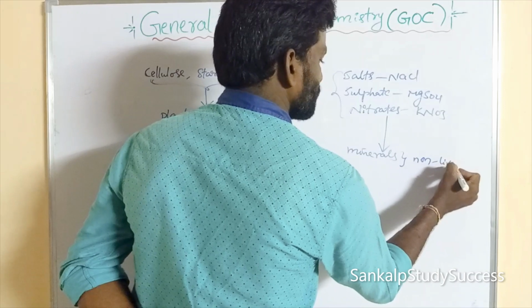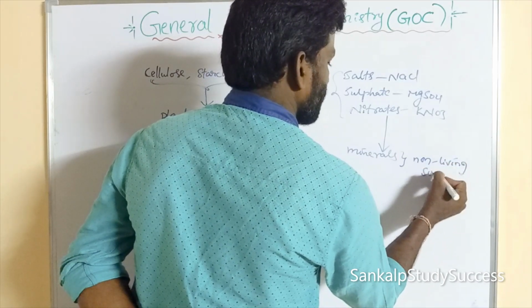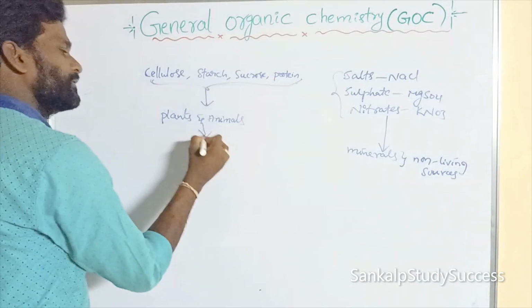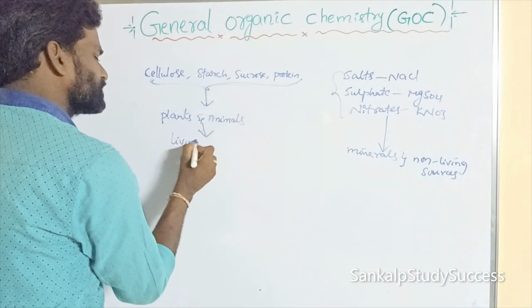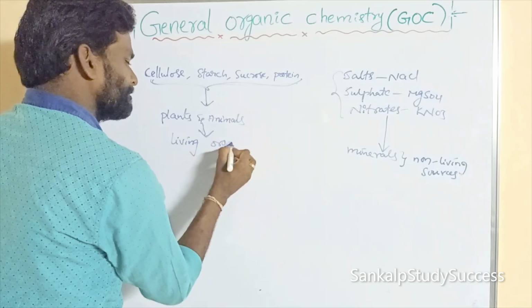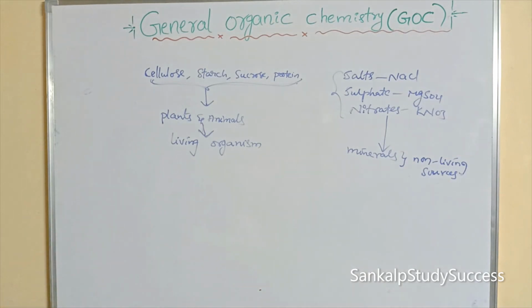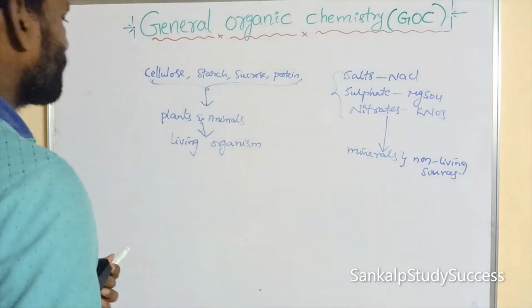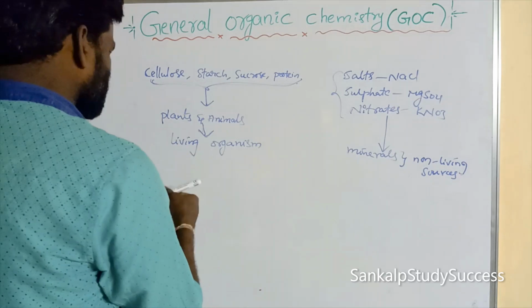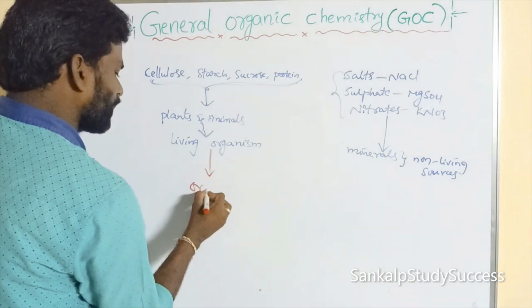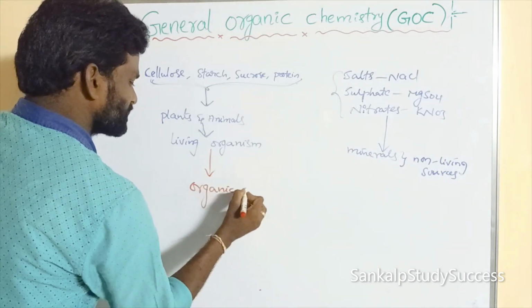Plants and animals belong to living organisms. The compounds belonging to living organisms are said to be organic compounds.